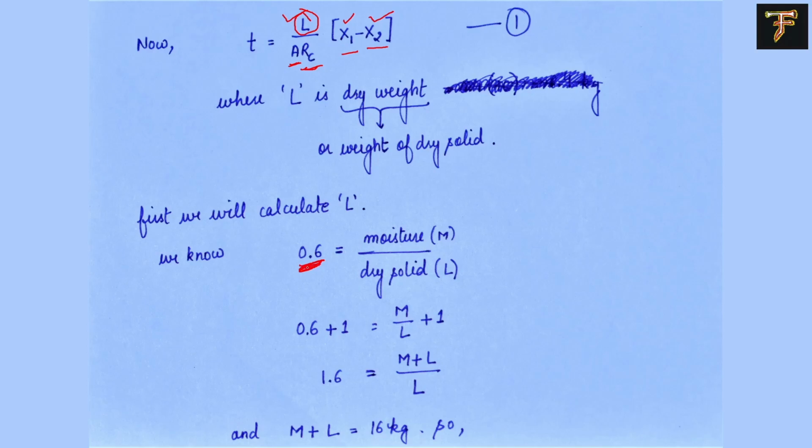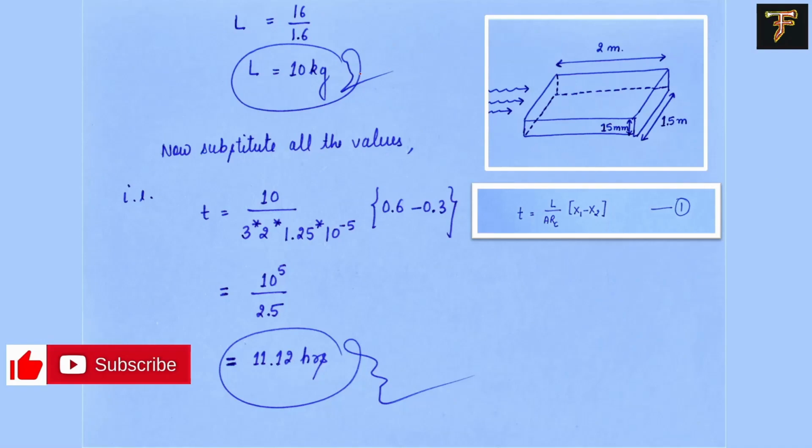I was continuously thinking that 60% means, out of 16 kg, 60% is 12 kg, sorry, not 12 kg, 60% means 9.6 kg is for the dry solid and the rest is for the moisture, but that was not exactly the case. It's said on dry basis, so it's just the ratio of m by L. We know m plus L, so I added 1 on both sides. So it comes to 1.6, this will be m plus L, and m plus L we know is 16 kg, so we just have to put it in and get the value of L. Once you solve, you will end up with L as 10 kg.